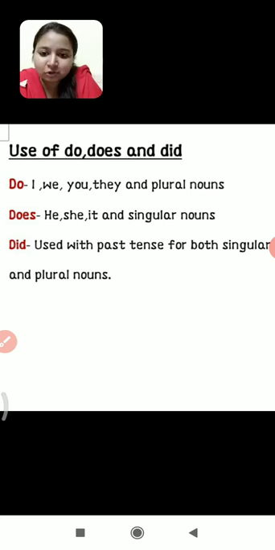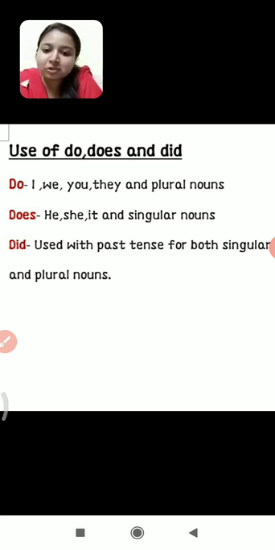Second one, where is does used? Does is used with he, she, it and all the singular nouns. जितने भी singular noun होते हैं उसके साथ हम लोग does यूज़ करते हैं और जितने भी plural nouns होते हैं उसके साथ हम लोग do यूज़ करते हैं. Last one, did.